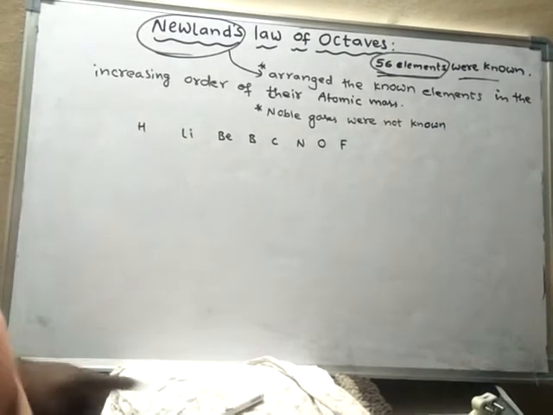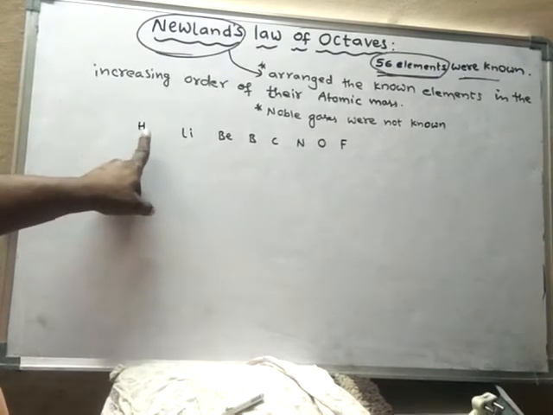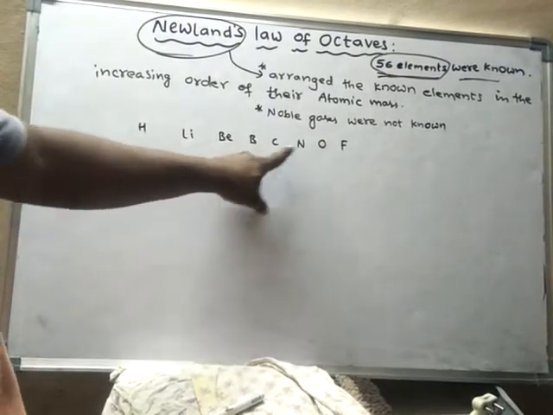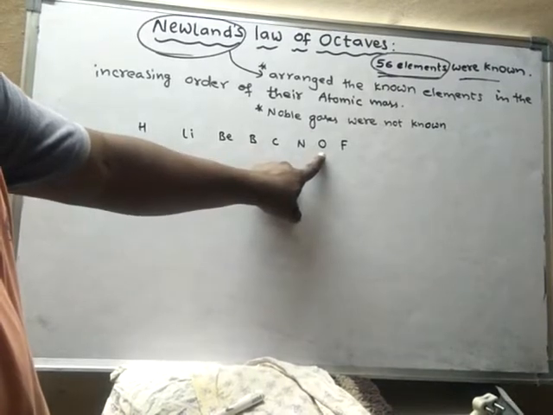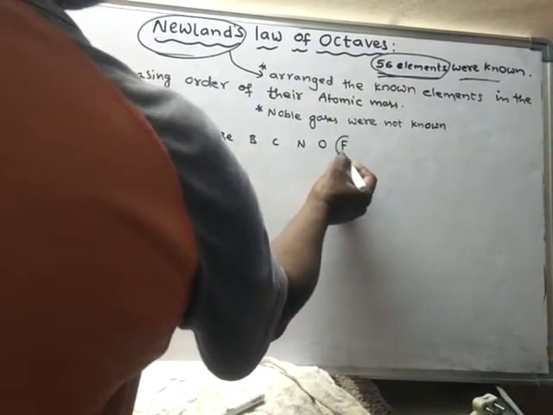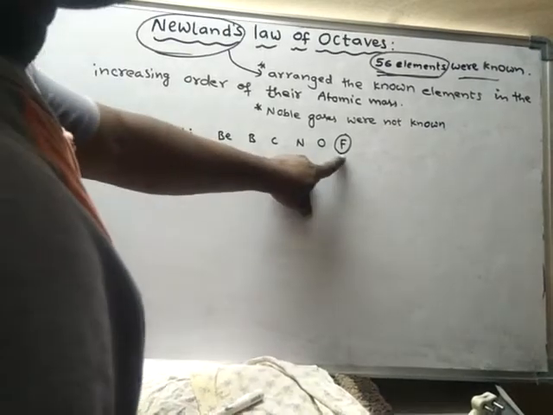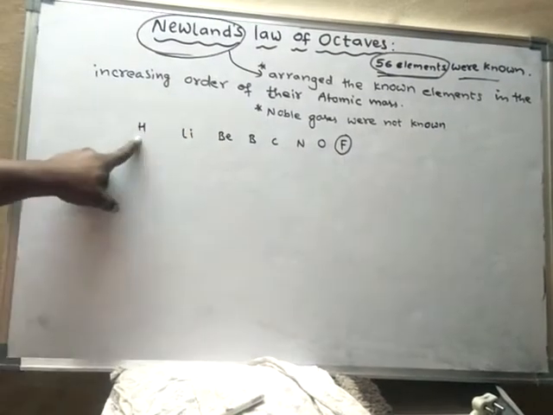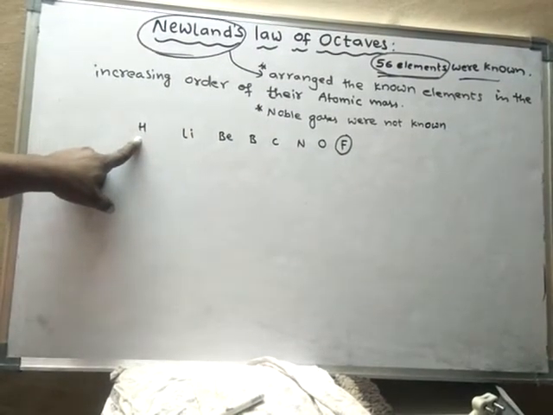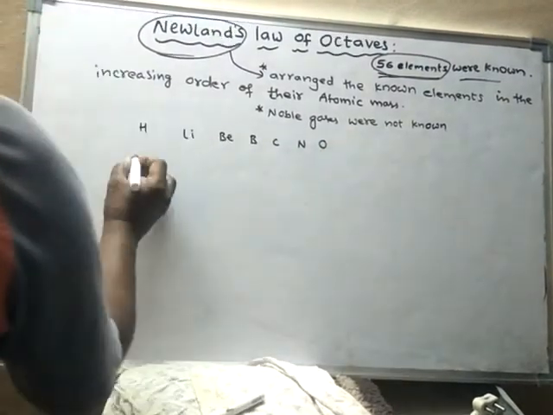While arranging, he got like this: 1, 2, 3, 4, 5, 6, 7, and the eighth element is fluorine. He found some similarity between fluorine and hydrogen, hence he kept fluorine under hydrogen.